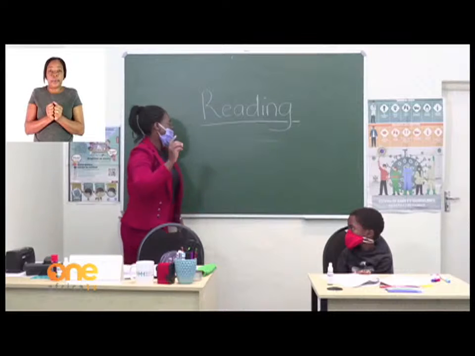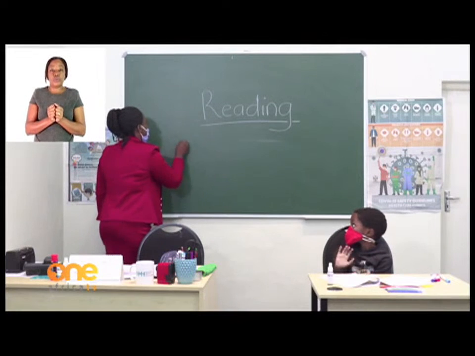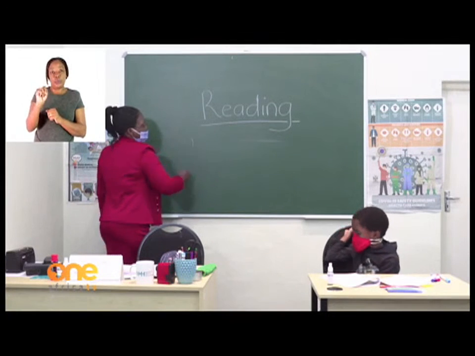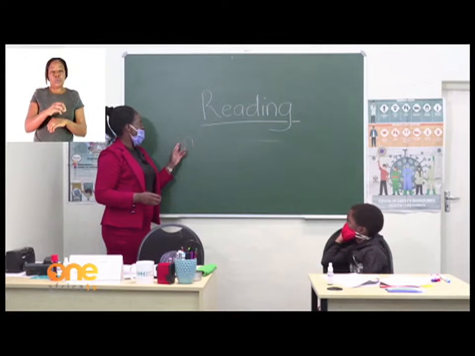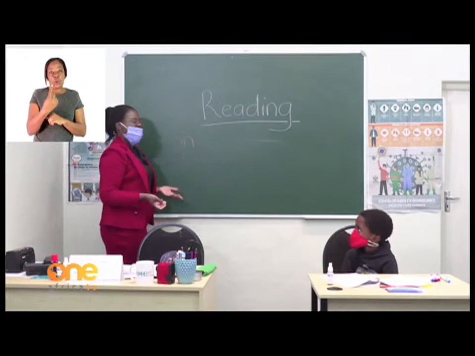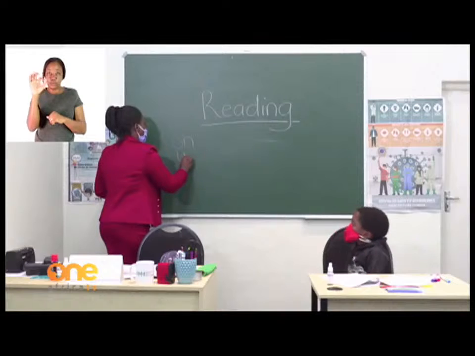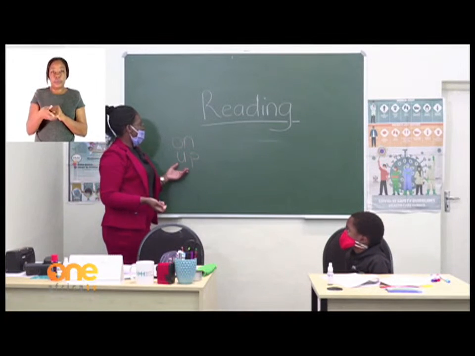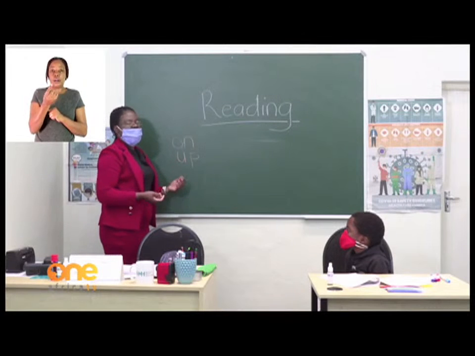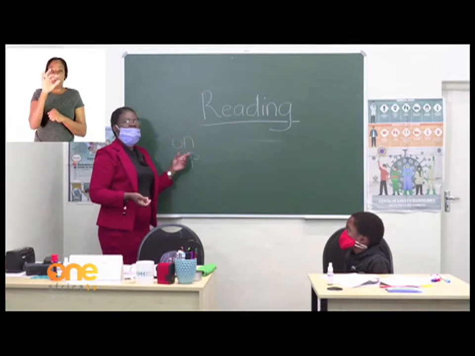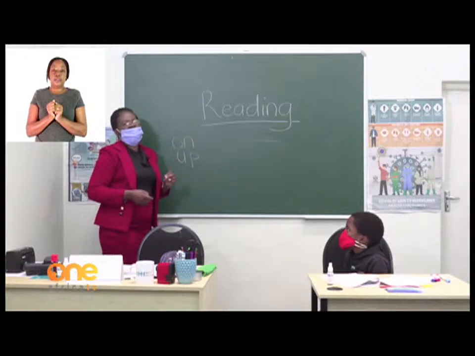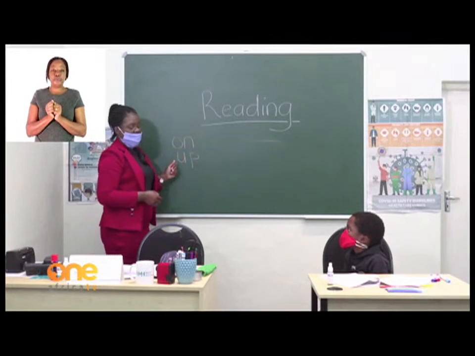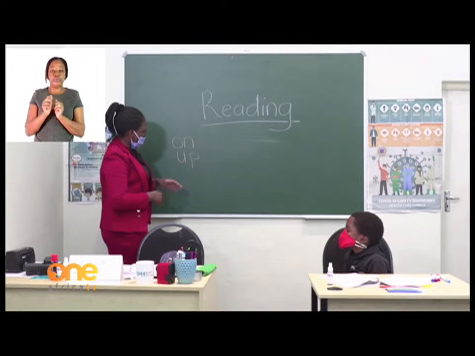Two-letter words, we can write on. It's having only 2 letters, the O and the N. What other words can I come up with? Up. It's also having only 2 letters. So in short, a 2-letter word just means you have to find a word having only 2 letters of the alphabet. So there are many of them. You can go on until the end of that page.